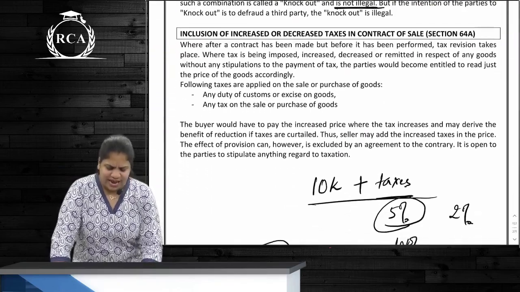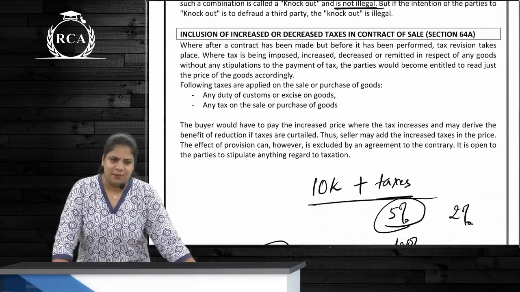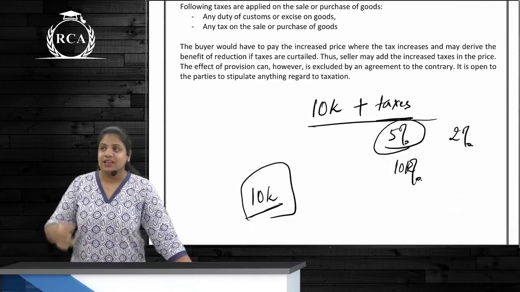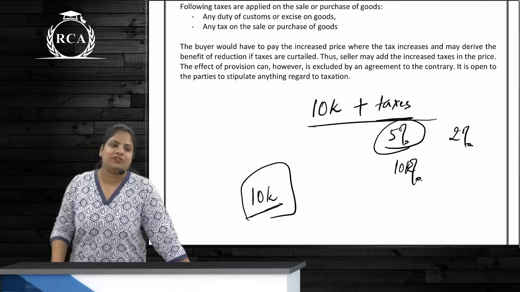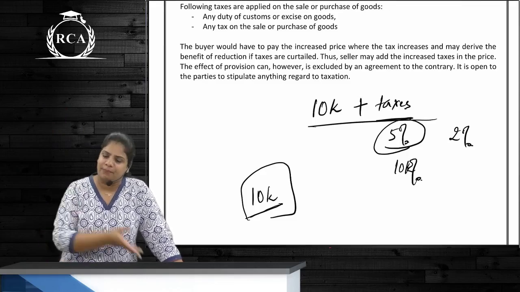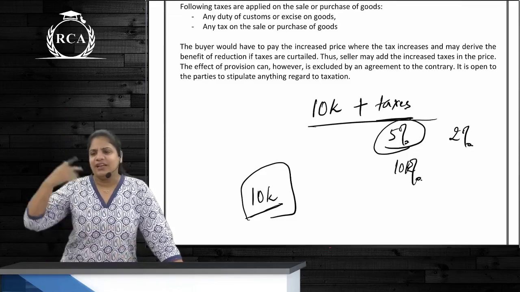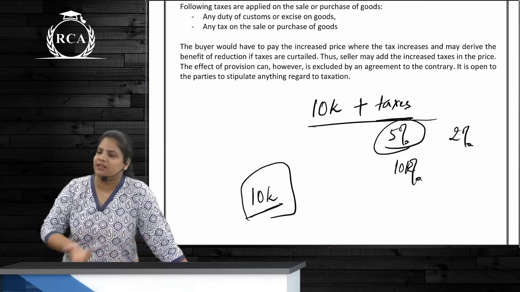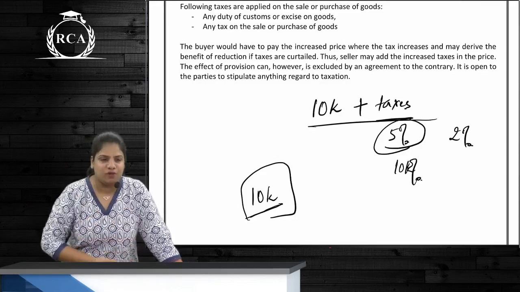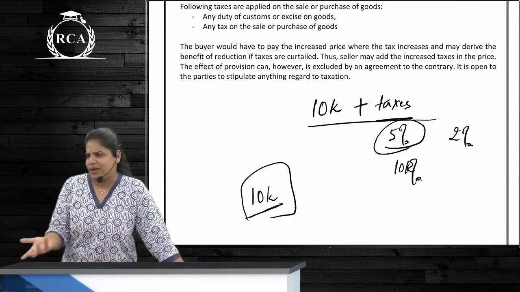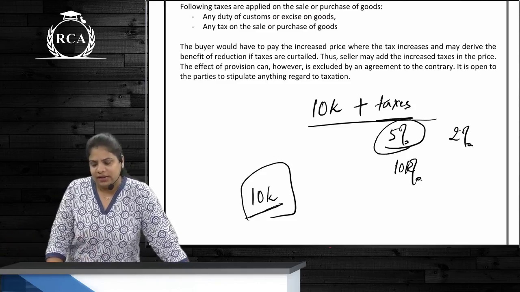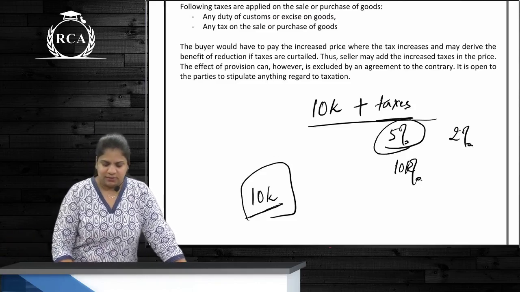What else? Can taxes be included in a contract of sale? Yes, where goods are sold for a price, for example, 10,000 plus taxes. The date of performance of the contract is after 1 year, and next year the tax is 10%. Then the buyer will have to pay 10% tax. If the tax reduces to 5%, they'll have to pay 5%. Sometimes the contract price is decided which is inclusive of tax. In that case, will the buyer have to pay anything else? No, whatever price is decided, that only will be there. Clear? Simple? Yes? Sure?